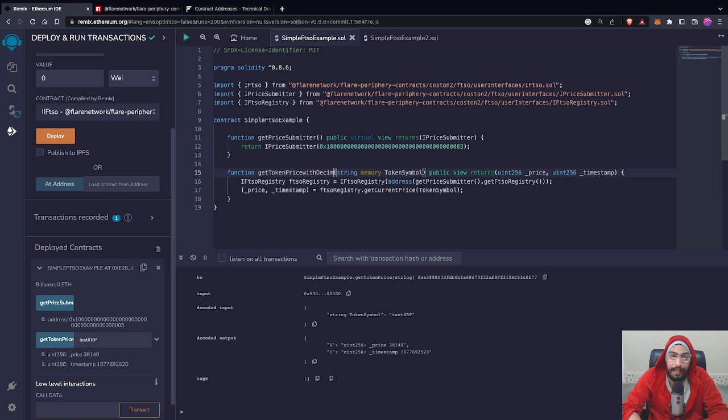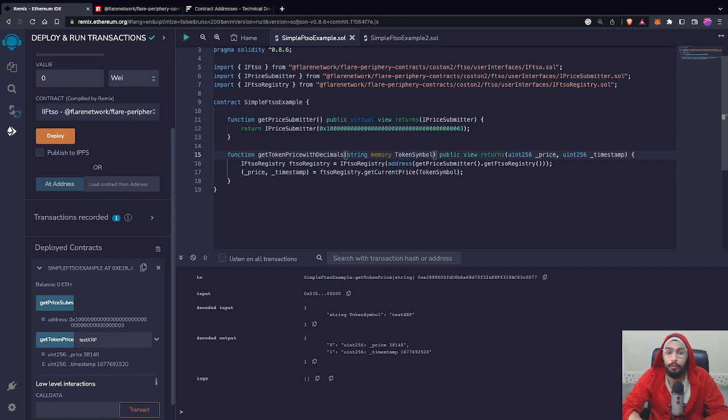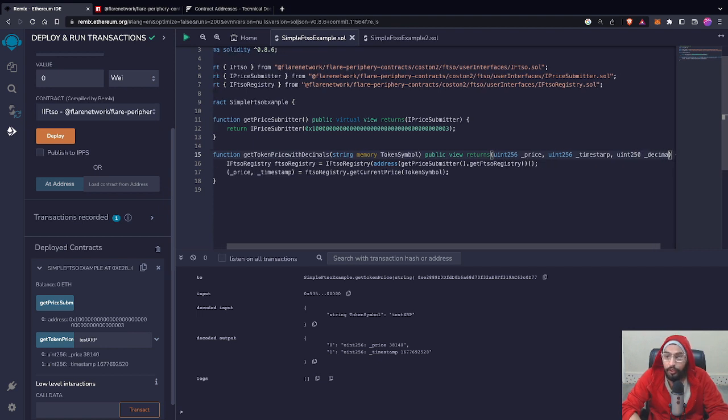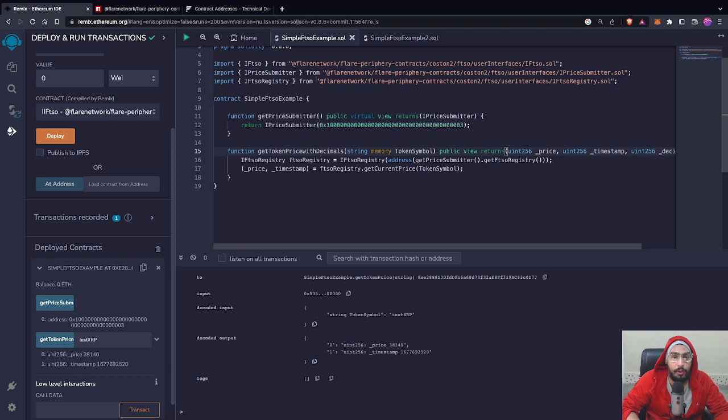So I have added our function, get price with decimal, and the input will be the same. We will just pass on the token symbol, but the output will be different. There will be one more extra thing added, and that will be an unsigned integer 256, which will be decimals, right? So we will get one decimals output as well.